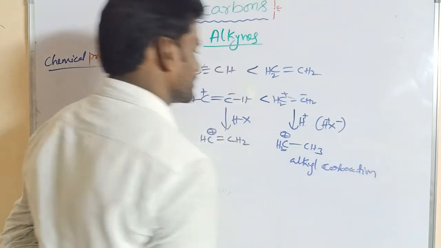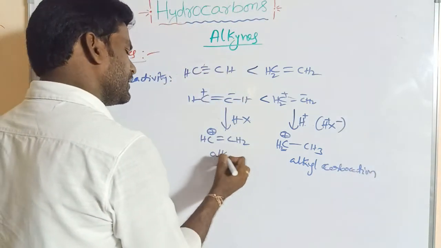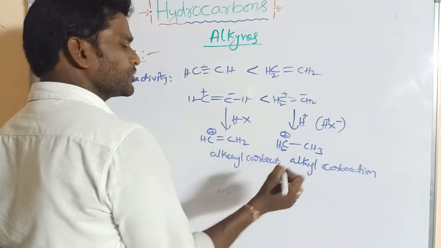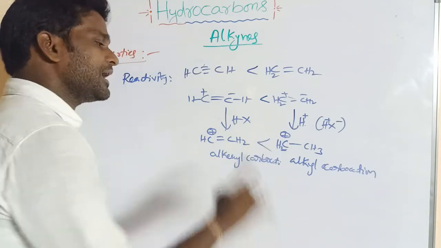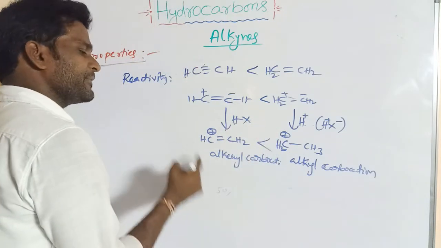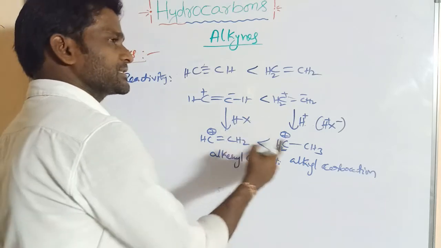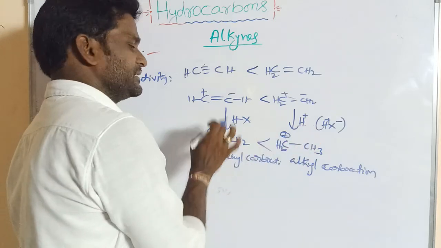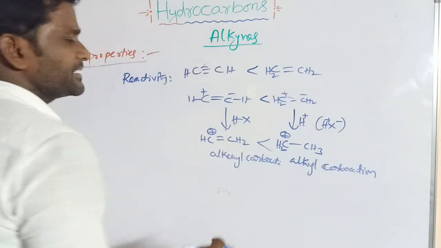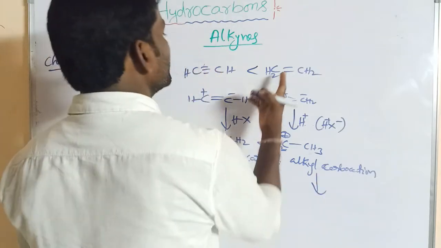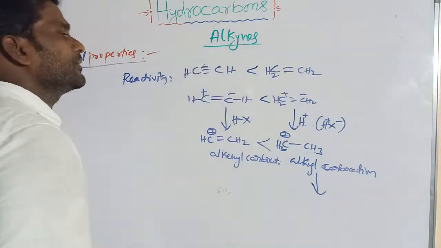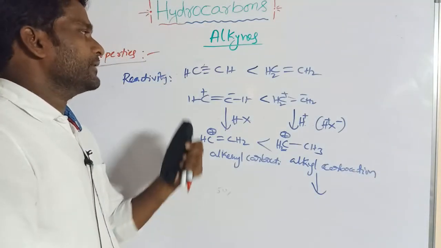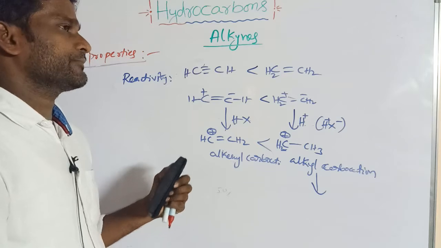In these two, this is the alkyl carbocation, and this is the vinyl, or alkynyl, carbocation. Of these two carbocations, the alkyl carbocation is more stable than the alkynyl carbocation, since its mesomeric and hyperconjugation effects are more. So the alkyl carbocation is more stable, so its reactivity is more than alkynes.